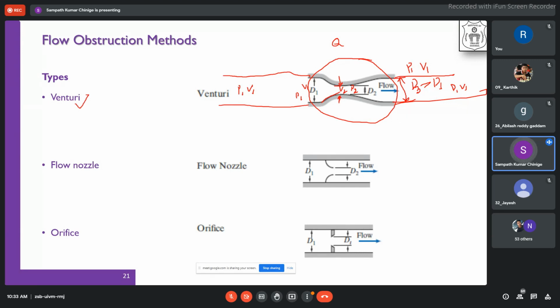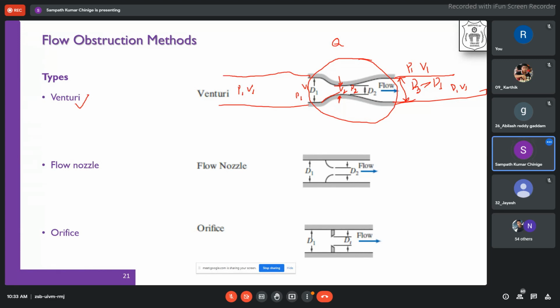Clear, sir? Why does this pressure recovery happen? We will see when we go to the flow nozzle and orifice. Now, if you want a very fine convergence and a properly fabricated diverging angle, with a very high surface finish to reduce turbulence, we need very efficient fabrication methods, and that involves a lot of cost.